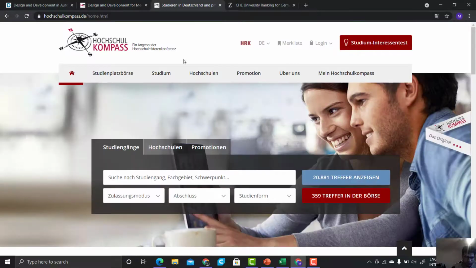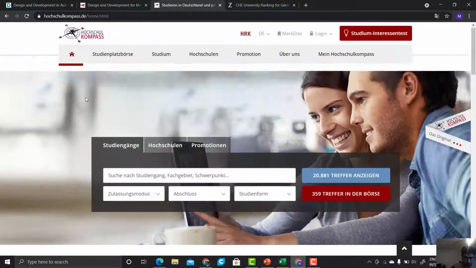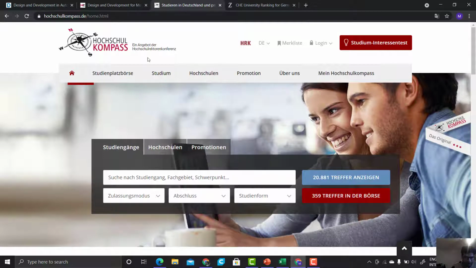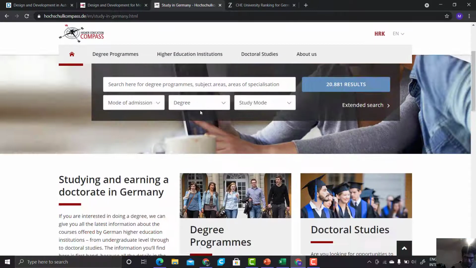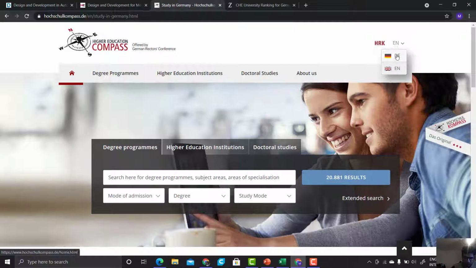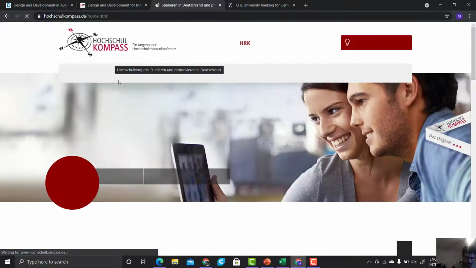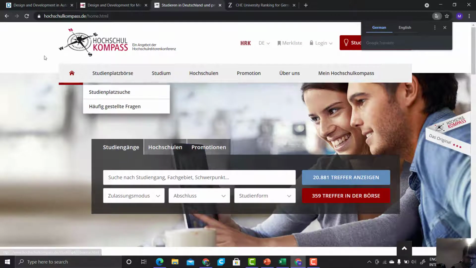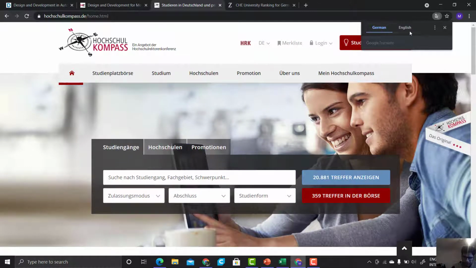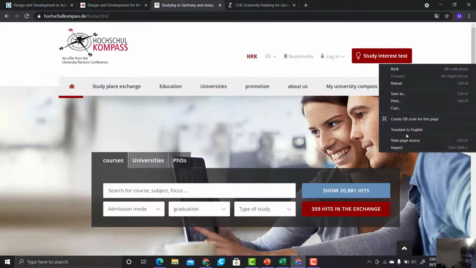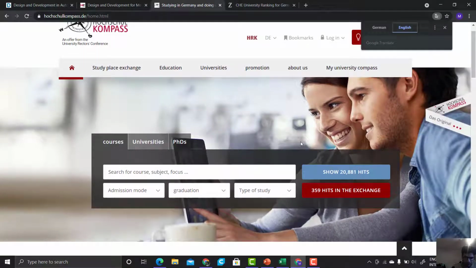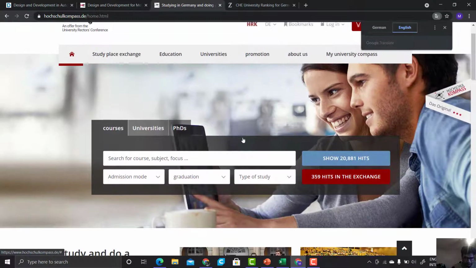Now come to the Hochschule Compass. In Hochschule Compass, you will find that this website is mostly in Deutsch, but you can convert it from here for your better understanding. But I will always suggest you not to convert from here, because the full website is not going to be in English, but use the Google Translate option. From here you can click on the left, and here you will find translate to English. So use this to understand more.